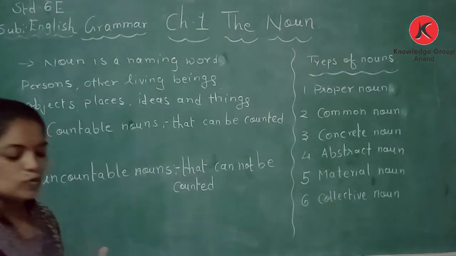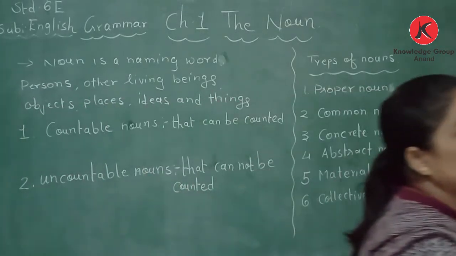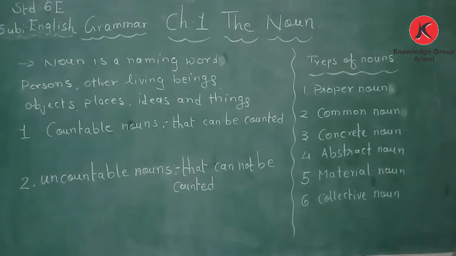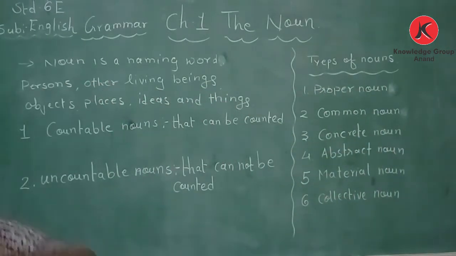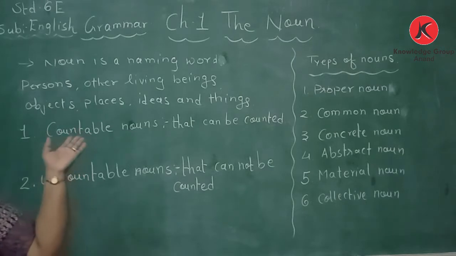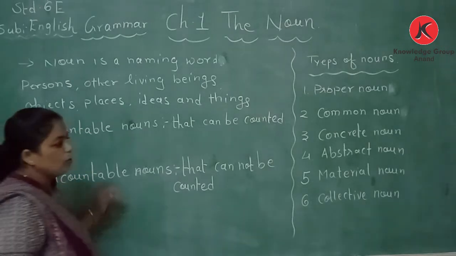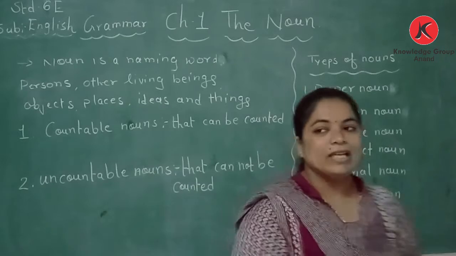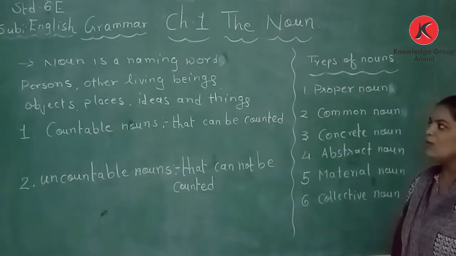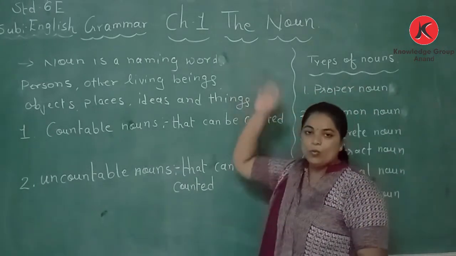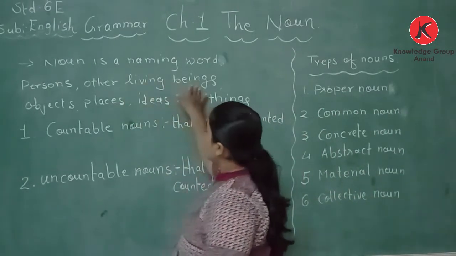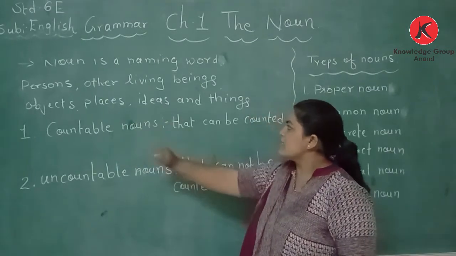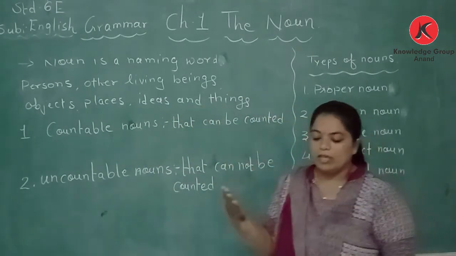And what is noun? Noun is a naming word. Naming word of what? In first standard, second, third, fourth, in your previous classes, you have gone through it, and many students I have taught also know what is noun. Noun is a naming word of persons, other living beings, objects, places, ideas and things.